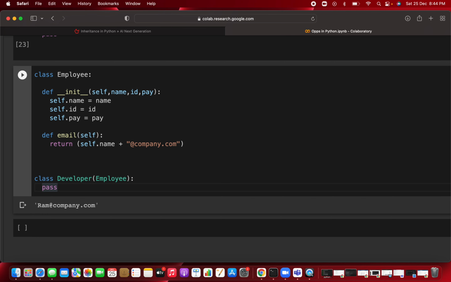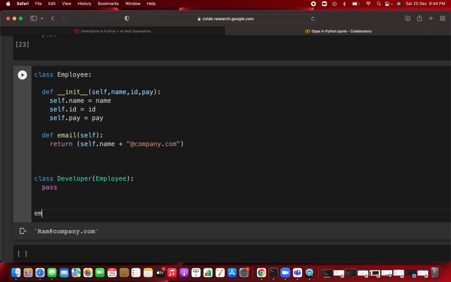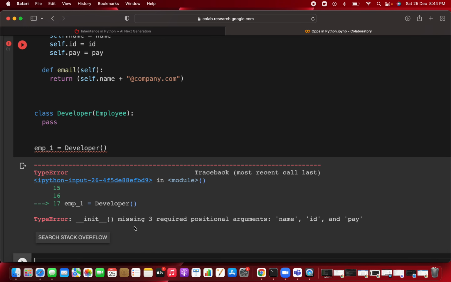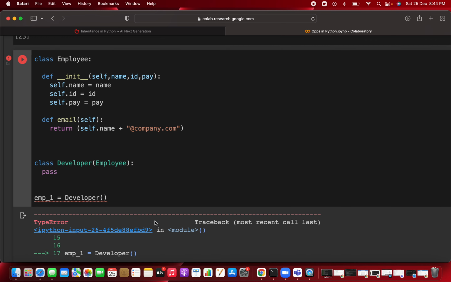Clear? So now if you are making the object, you write employee 1 and pass the first argument, that is a developer, and here we have just created an empty class for now. First of all, we are going to see how the constructor, the init method, behaves for the parent class and for the child class. You have to pass the parameters as they are. Because you don't have any init method in the developer class, whenever you run this code, it will give you an error. By default it says the init method is missing the 3 required arguments, but this init method is of the employee, not the init method of this particular developer.